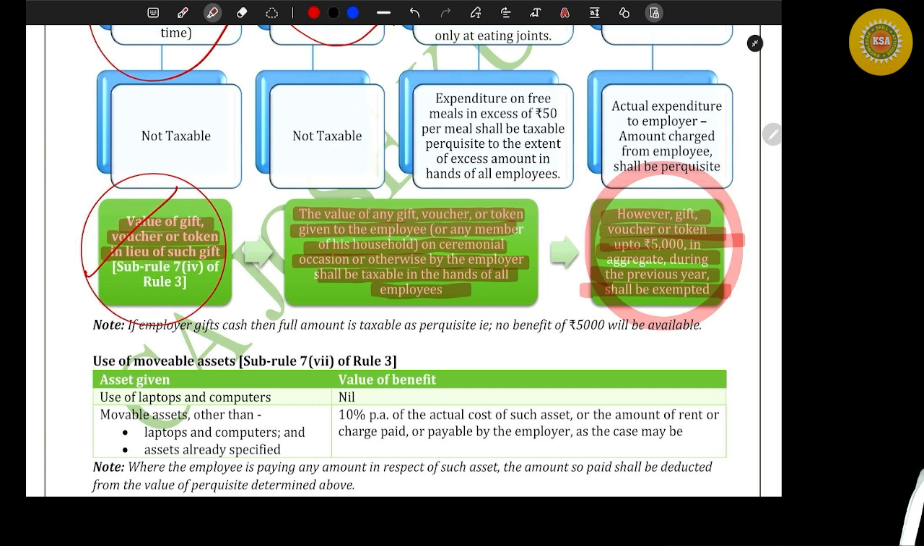And there is one note. If the employer gives cash, if he is giving money, then there is no benefit of 5,000; it is fully taxable. It should be other than cash. Don't give money or anything directly convertible to money. For example, if you are giving a cheque, a cash cheque or an account payee cheque, that is also considered as money. If you give a gold ring, no problem, but I don't know whether you will get a gold ring under 5,000.